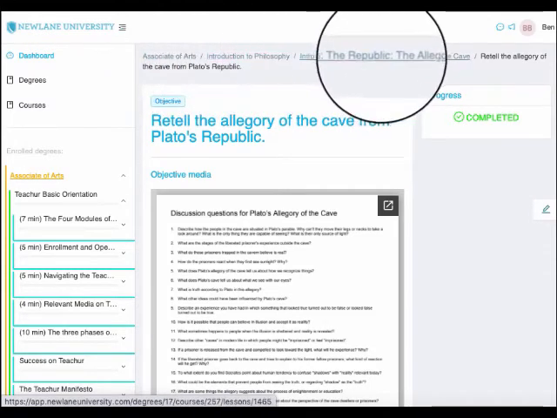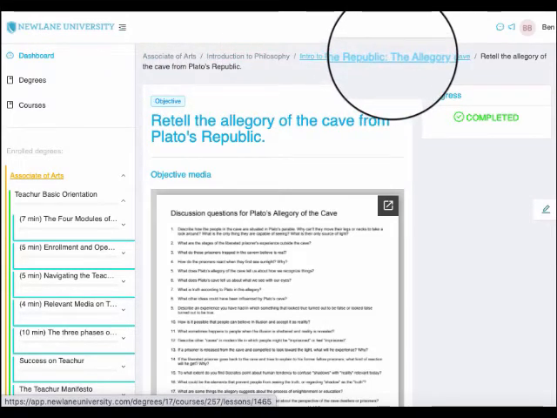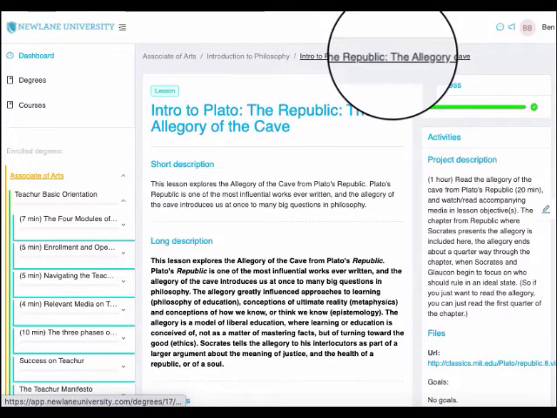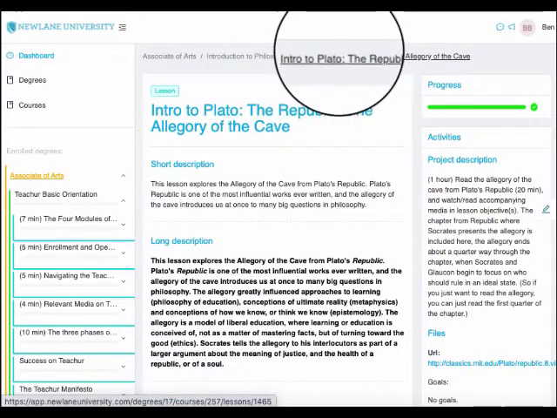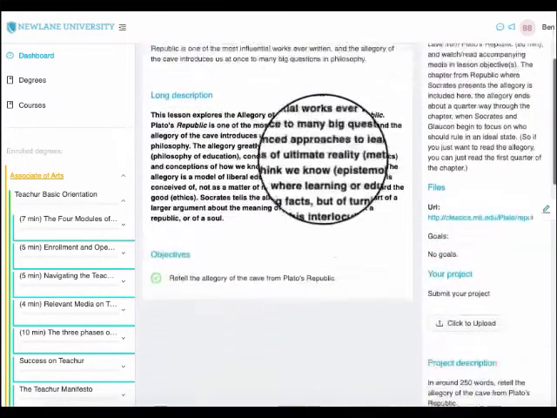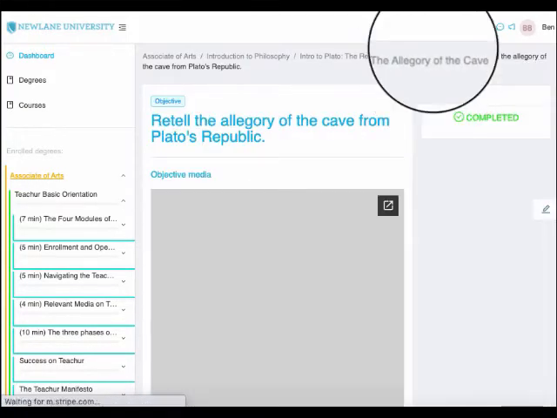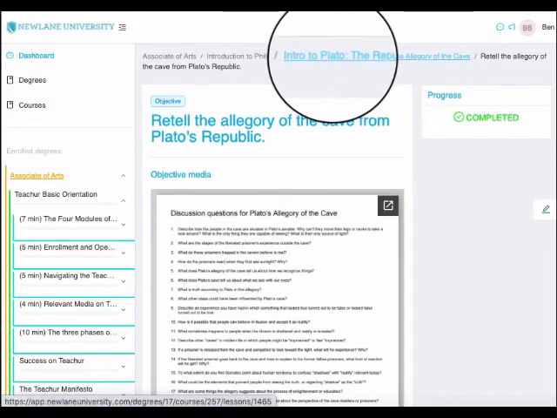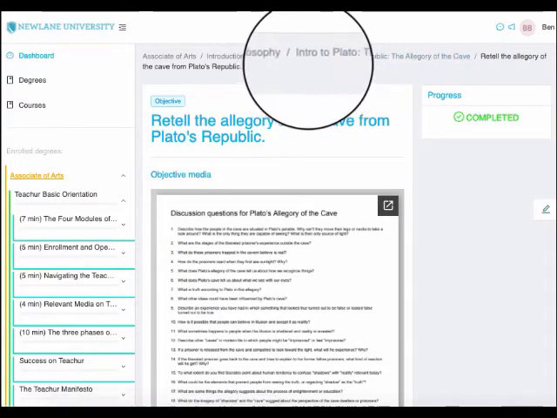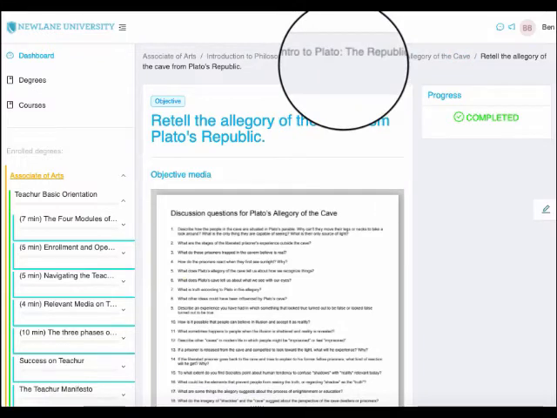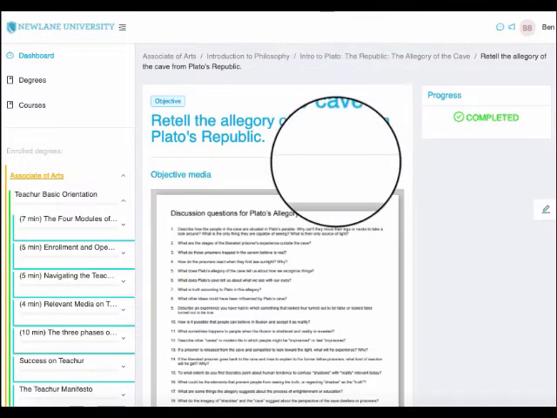So I'll go back into the lesson, and then I'll go into the objective, and you can see the breadcrumbs up here. So here I'm in the lesson, and now I'll go to the objective and see how the breadcrumbs behave up here. So this is how you'll navigate on the platform, by using these breadcrumbs as well as clicking on the lessons and objectives as you're in the coursework.